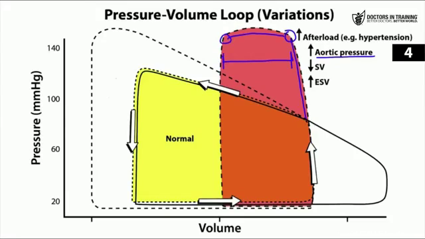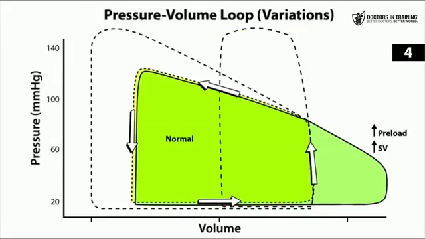Now that means that the stroke volume is decreased. Remember that stroke volume is the difference between the end diastolic volume and the end systolic volume. And because the ventricle was unable to eject its usual volume of blood, the left ventricle is then left with an increased end systolic volume. So the left ventricle never empties as well as it should. So that's what you see with increased afterload. So remember that increased ventricular pressure is needed to overcome that aortic afterload pressure, and the stroke volume is therefore decreased.